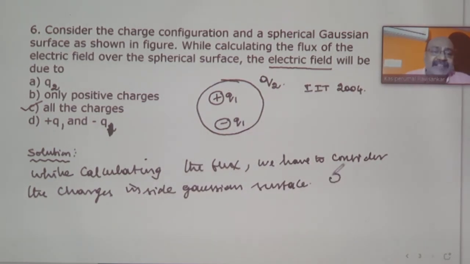If so, in this case, flux will be equal to 0.